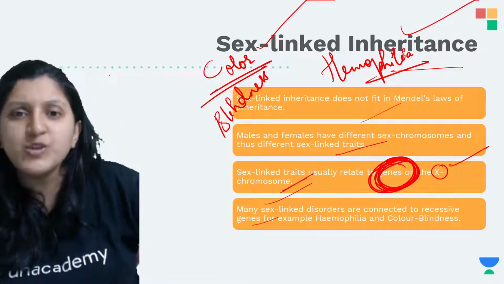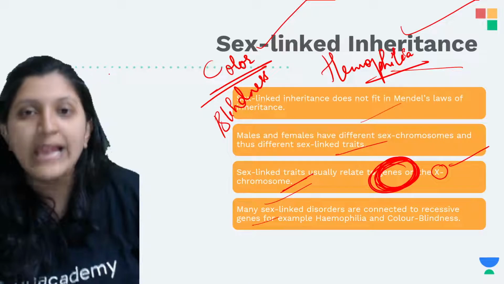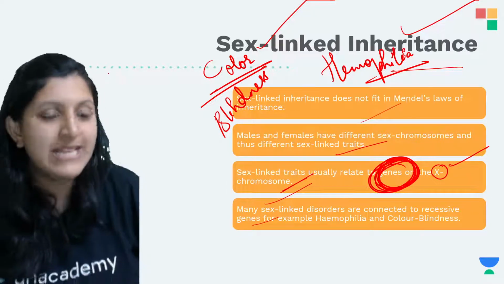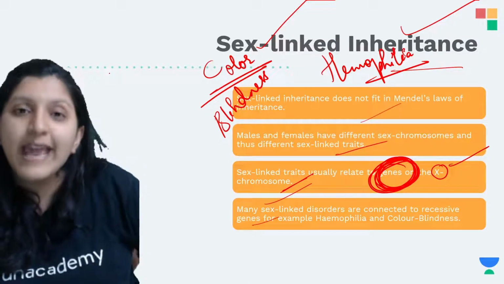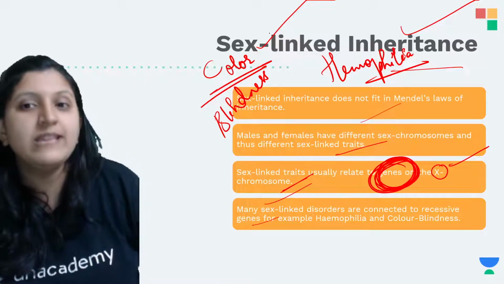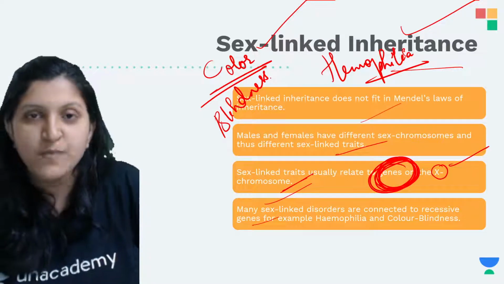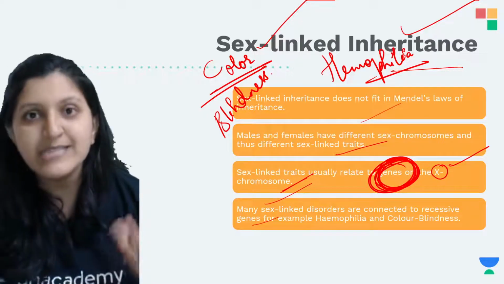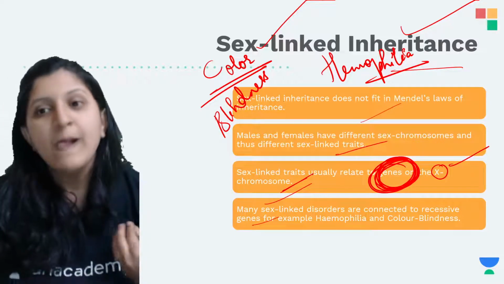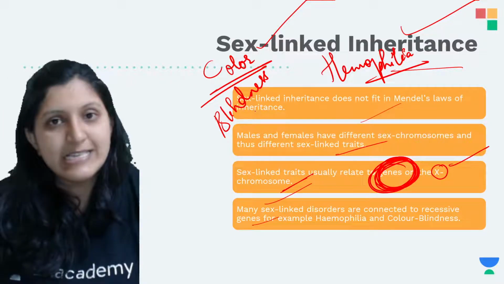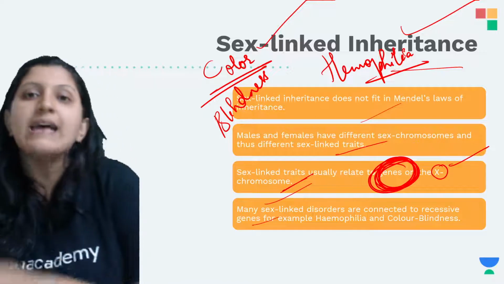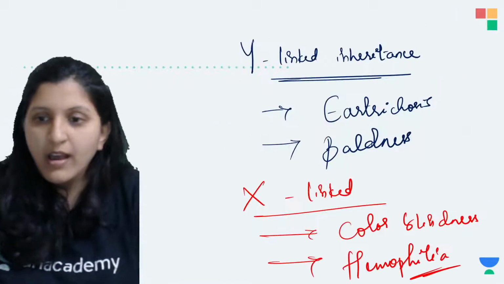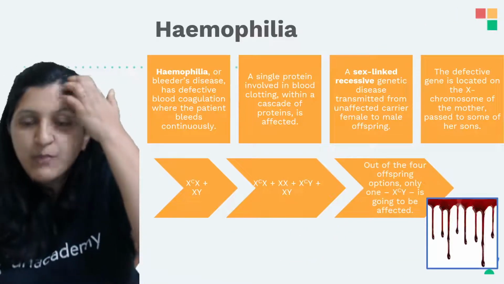If one X chromosome is not working well, that is, a faulty protein is being produced, the other X chromosome is going to dominate over the action of this faulty chromosome and express itself fully, and that's the reason a female gets this disorder much less compared to a male. Okay, so let's have a look at hemophilia now.